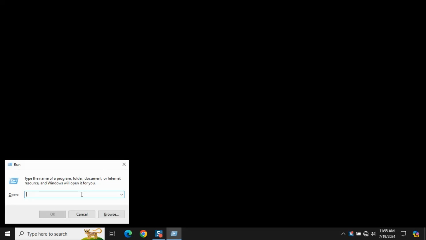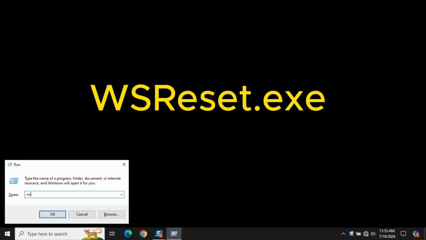Now, we'll reset the Windows Store cache. Open the Run dialog by pressing Windows+R on your keyboard. Type wsreset.exe into the text box and click OK.